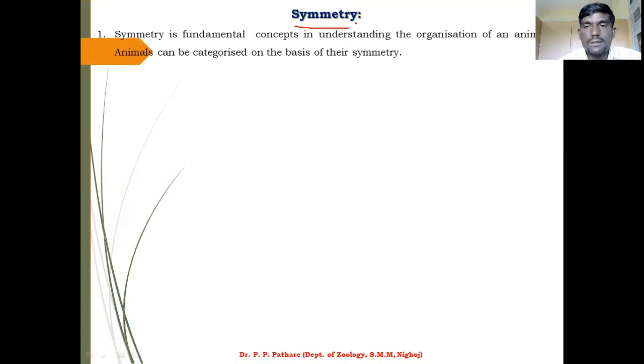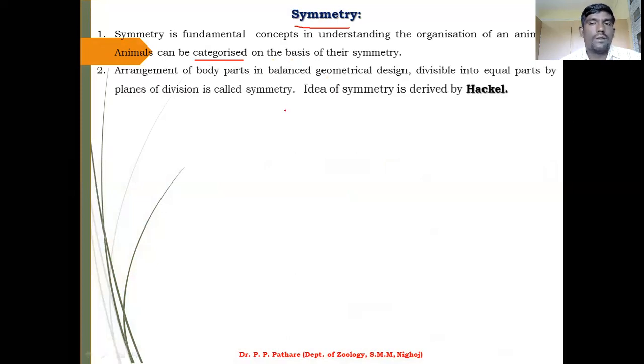So it is very important to study animal symmetry, because it is useful in categorization, that is classification of animals. And with the help of symmetry you can easily classify animals.